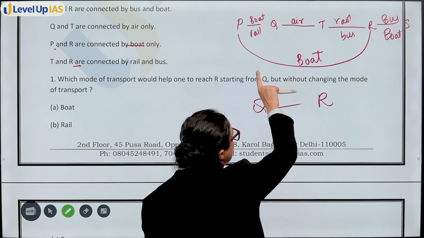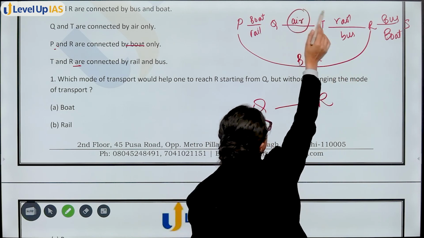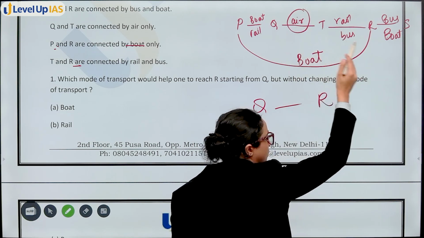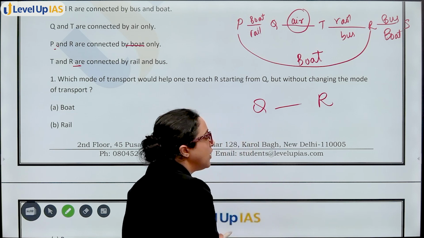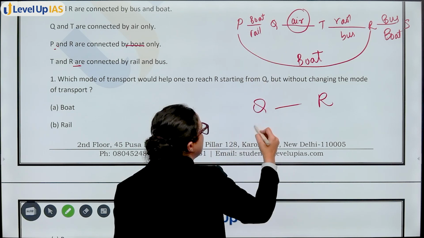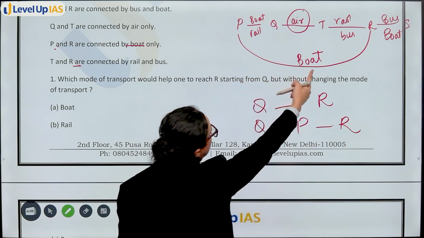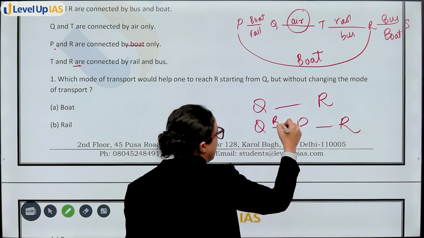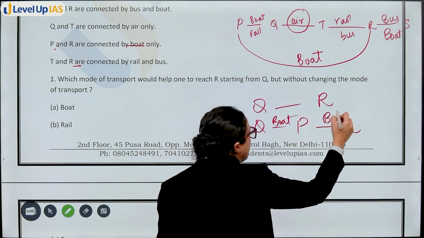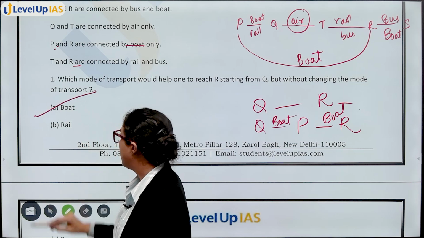You can go Q to T, T to R, but here you will have to go through air, and here rail or bus, so the mode of transport changes. You do not want to change the mode of transport. That means I can also go Q, P, P, R. From here I know it is boat, Q to P boat, P to R boat. So which of the following will help? Boat will help. Option A is your answer.